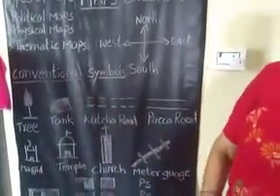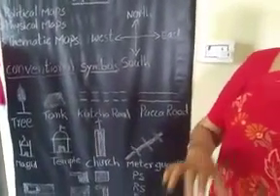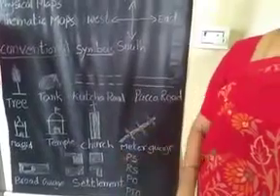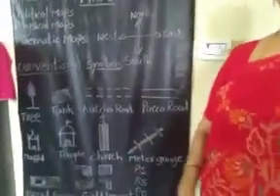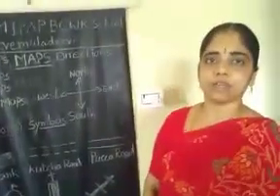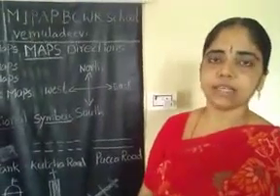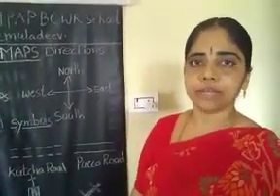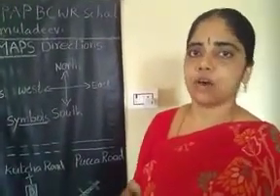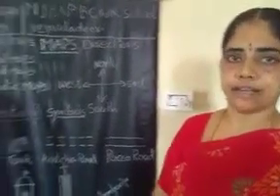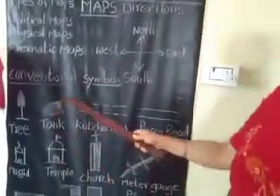Next, conventional symbols. We can't draw the real places on the map. That's why we are using some symbols. These symbols convey the message, the context of those particular areas. That's why they are called conventional symbols.